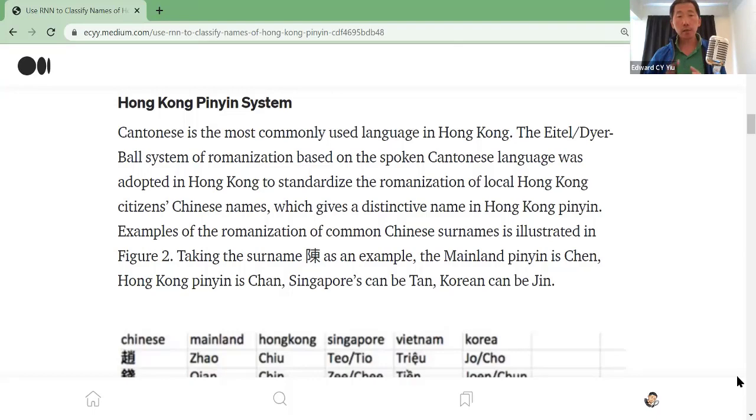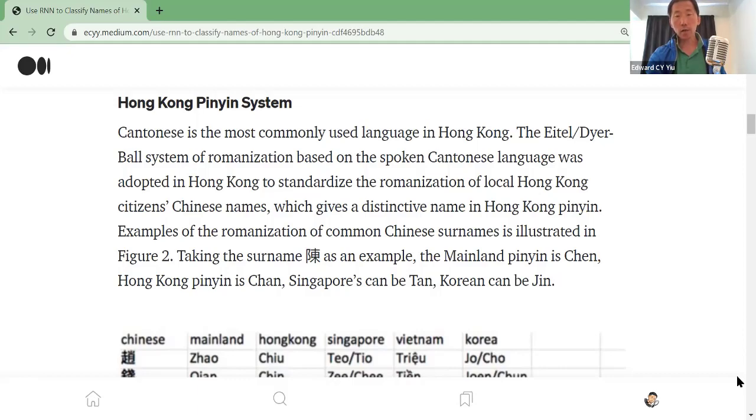The Hong Kong Pinyin system is based on the spoken Cantonese language, which is the most commonly used language in Hong Kong. It is adopted in Hong Kong to standardize the romanization of local Hong Kong citizens' Chinese names, which gives a distinctive name in Hong Kong Pinyin.